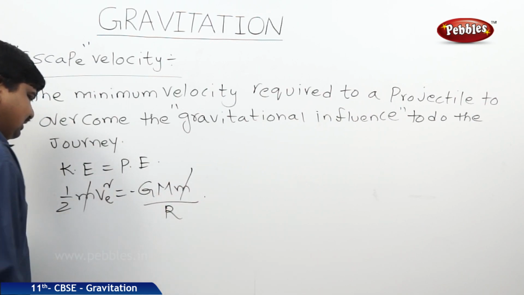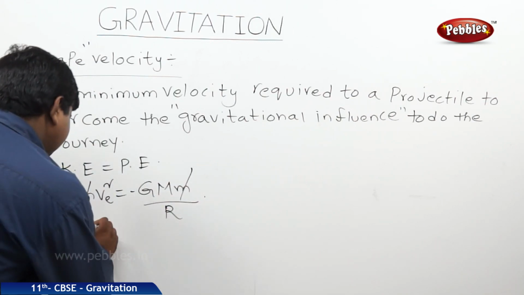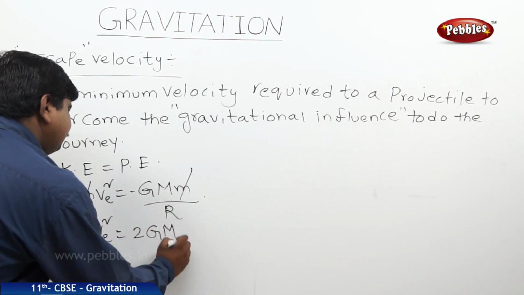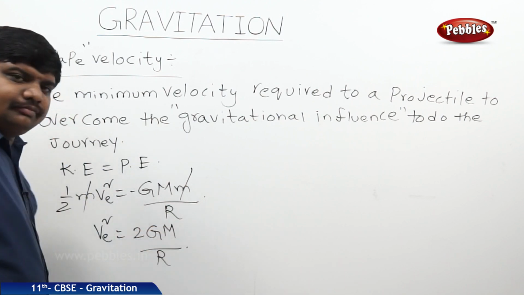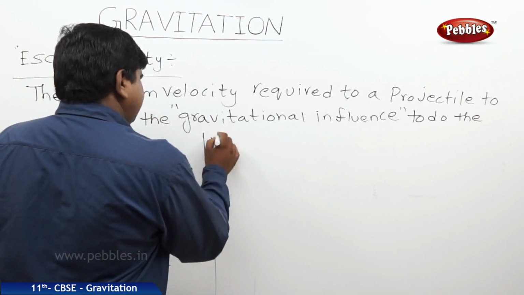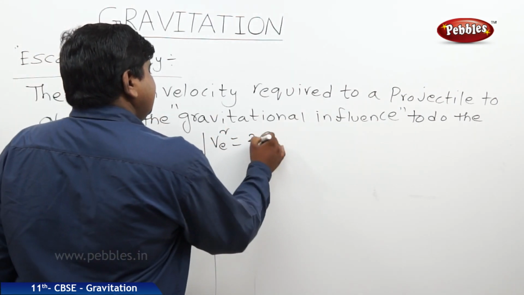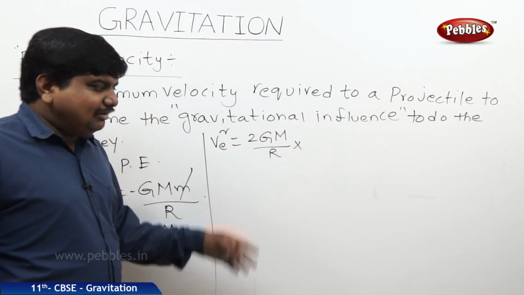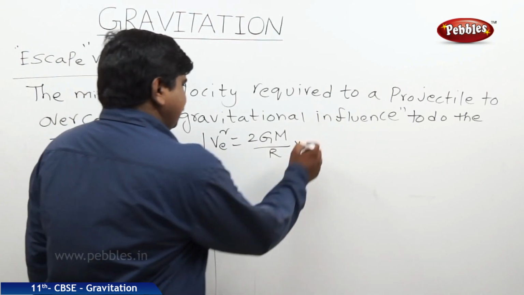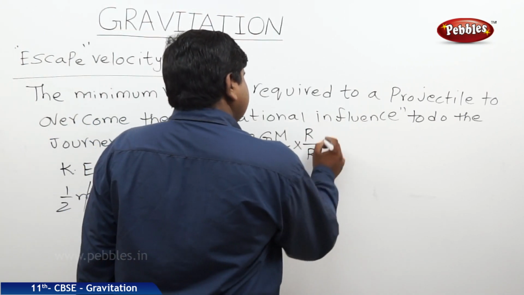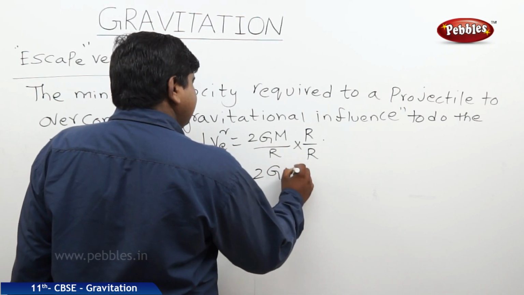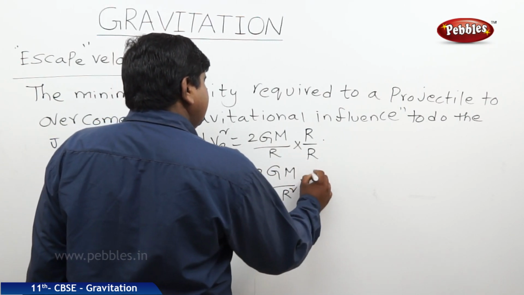Small m and small m will get cancelled on either side. Therefore, V E square is equal to 2GM by r. I am multiplying and dividing the equation by capital R, the radius of Earth. Therefore, it is 2GM by r square into r.